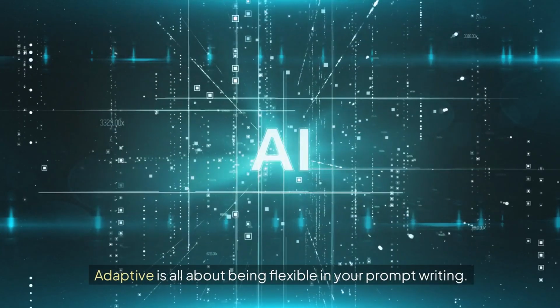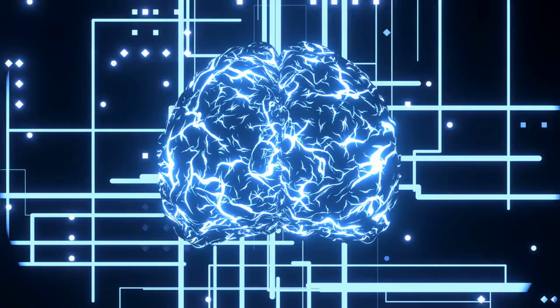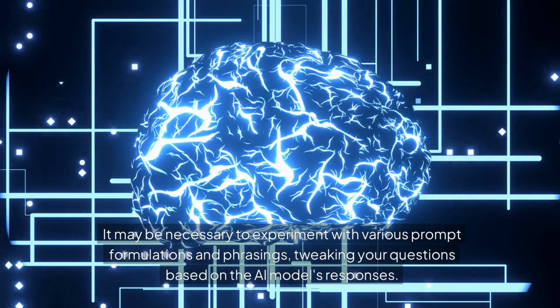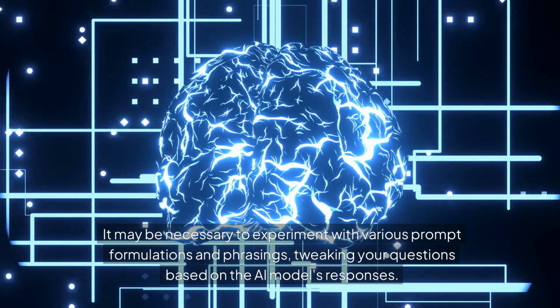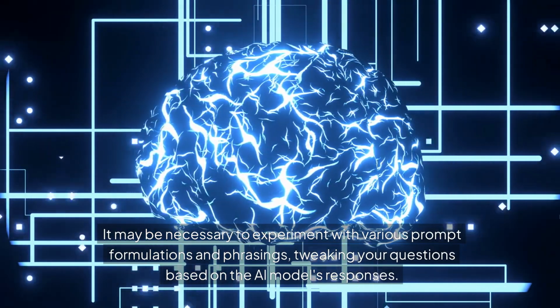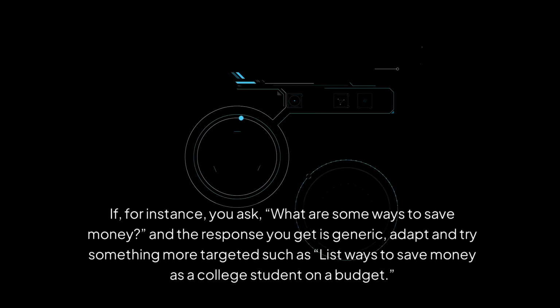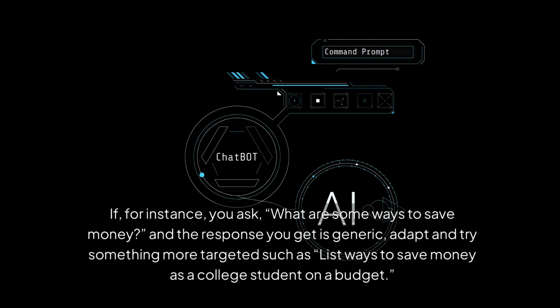Adaptive is all about being flexible in your prompt writing. It may be necessary to experiment with various prompt formulations and phrasings, tweaking your questions based on the AI model's responses. If, for instance, you ask, "What are some ways to save money?" and the response you get is generic, adapt and try something more targeted, such as "List ways to save money as a college student on a budget."